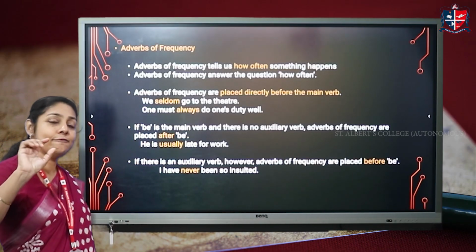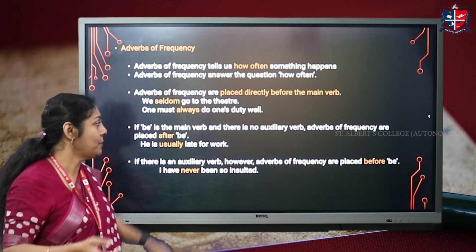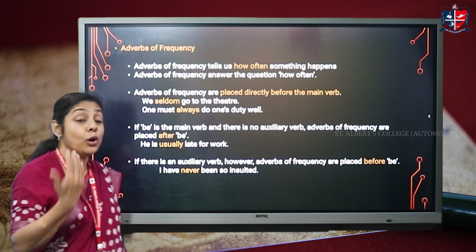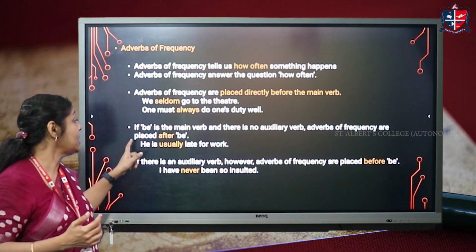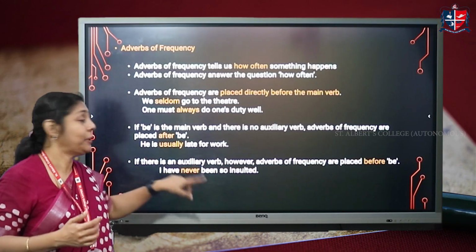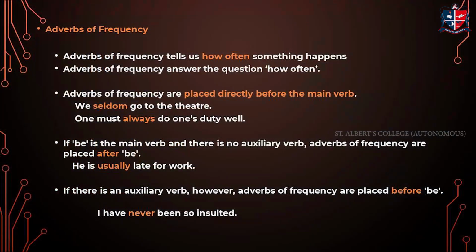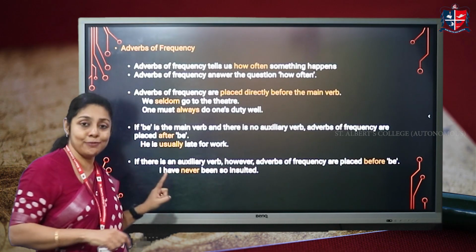Now, when you have be, the forms of be used as the main verb, and then there is no auxiliary verb that follows, we need to understand that adverbs of frequency are placed after be. See, he is usually late for work. This is a form of be, right? And we see he is usually late for work. In this particular sentence, is a form of be.